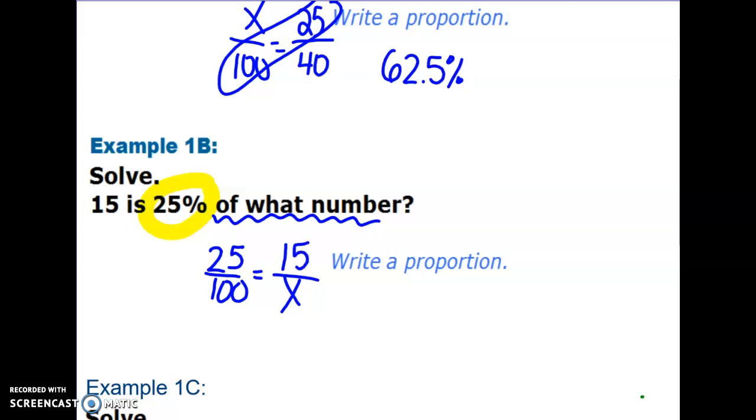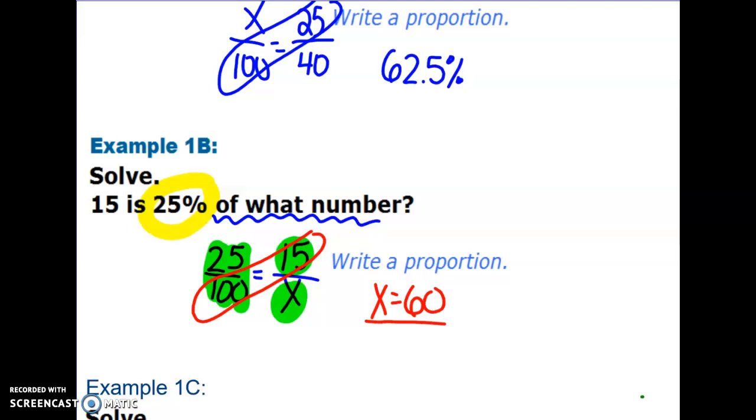And so basically I'm saying 15 out of what number is the same as 25%. So for this particular problem, if I were to do my means extremes property, I would take 15 times 100, which would be 1,500. I'm going to divide that by 25, and that would tell me that the total amount we're talking about is going to be 60 for that one.